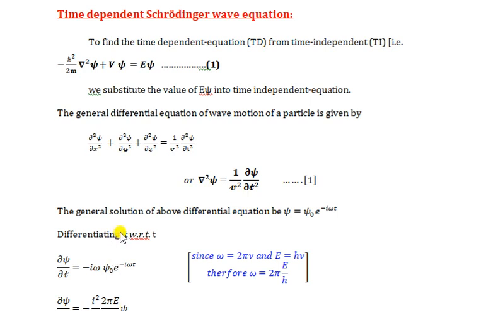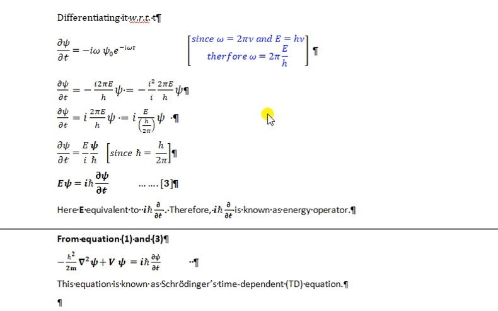The general solution of the above equation is psi equal to psi naught exponential minus i omega t. If we differentiate this expression with respect to t, then del psi over del t equals minus i omega psi naught exponential minus i omega t. Since we know that omega equals 2 pi nu and energy E equals h nu, from this expression nu equals E by h.